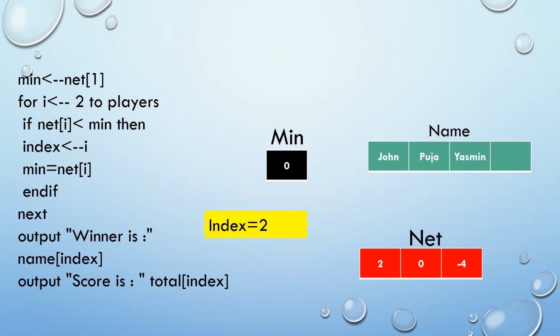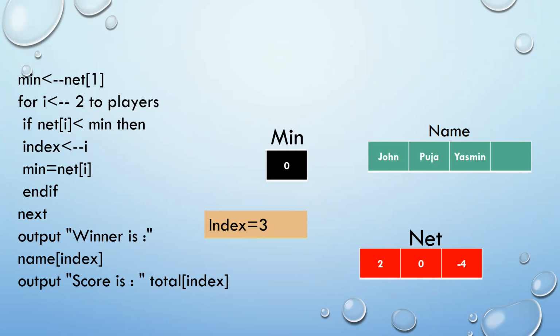Again, the program loops. Now the comparison would happen between the next value inside the array net, the value is -4. Now this value would be compared with 0. Again, -4 is less than 0. So the result would be my index position is now storing 3.